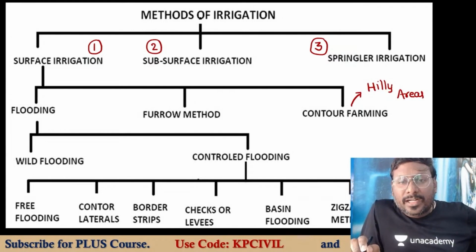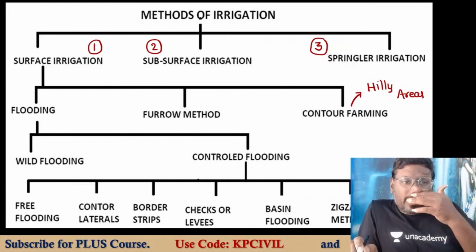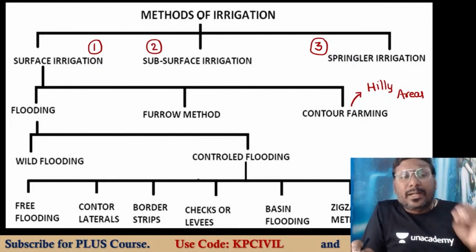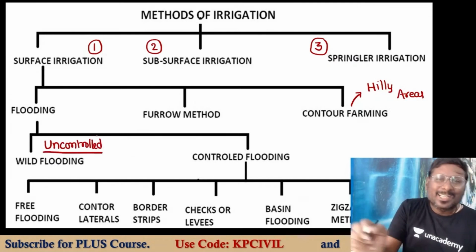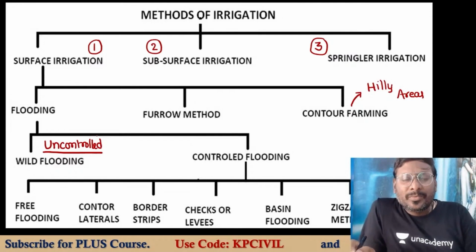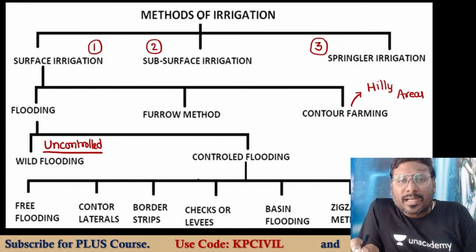Flooding is of two types: wild flooding and controlled flooding. In wild flooding there is no control. It is uncontrolled flooding, because when heavy rainfall occurs and you try to control it, it won't be controlled.